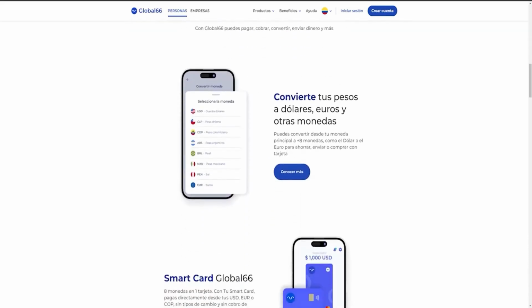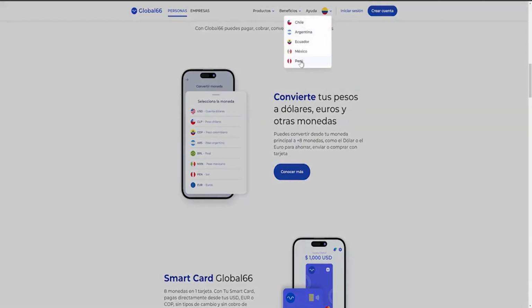As I mentioned, this is a multi-currency account, meaning you can have pesos within this platform, Colombian, Chilean, and so on. For those wondering where it's available, as you can see, it's in Chile, Argentina, Ecuador, Mexico, and Peru. You can open an account directly.